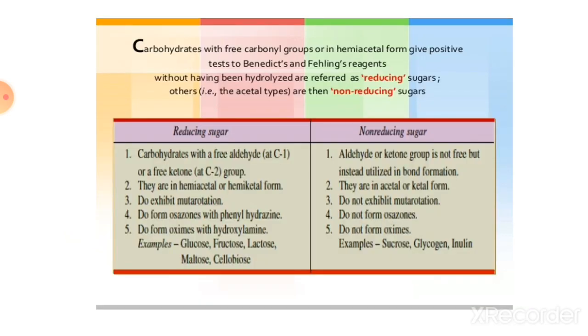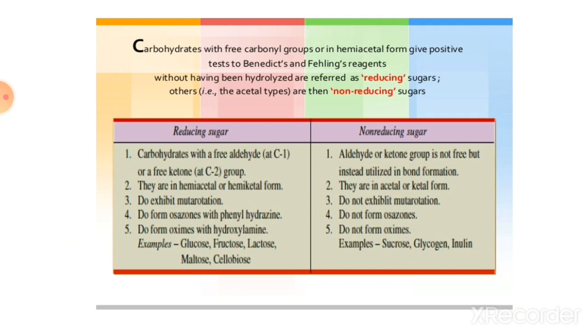Then carbohydrates with a carbonyl group or in a hemiacetal form give a positive test to Benedict's and Fehling's reagent. Those that reduce without having been hydrolyzed are referred to as reducing, and the others, that is acetal type, are non-reducing.